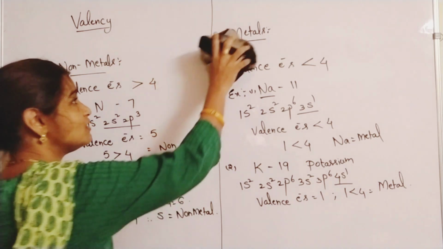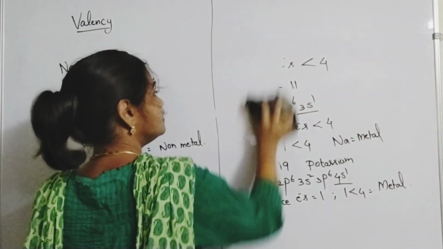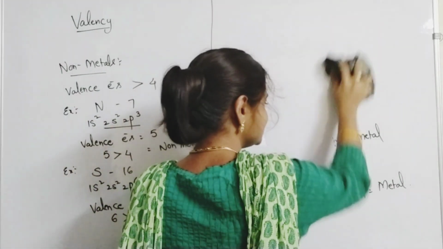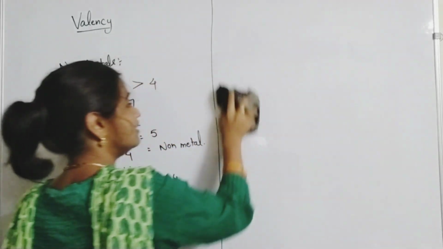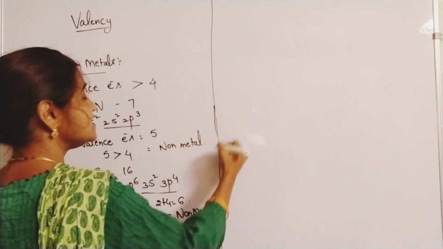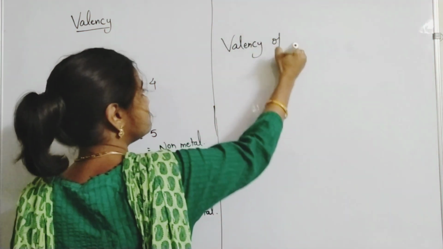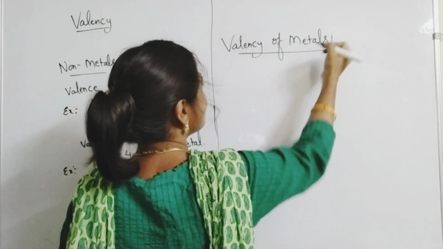Now coming to valencies: once you know the identification of metals and non-metals, you can identify the valency of that element also. So let us speak about the valency of metals. What is the valency of metals?